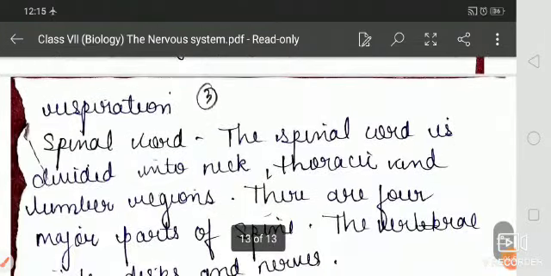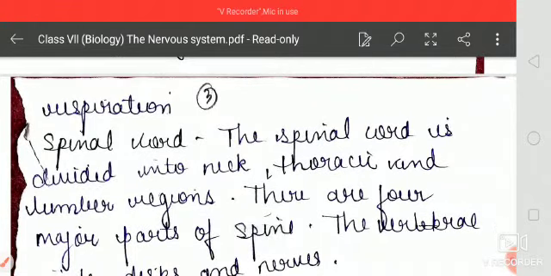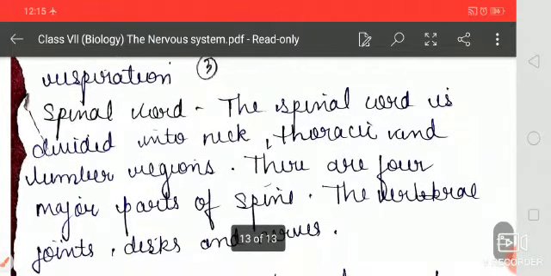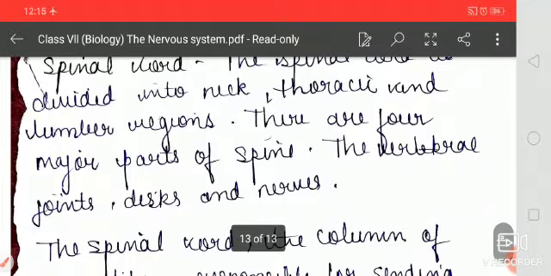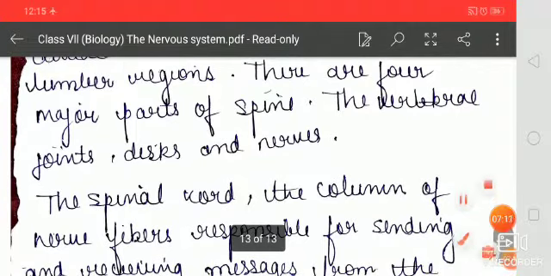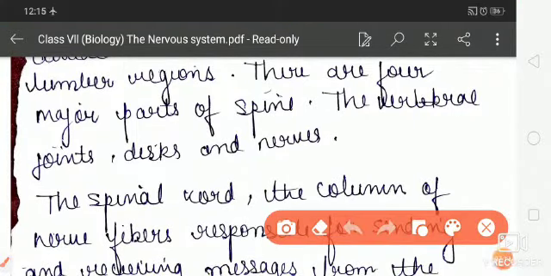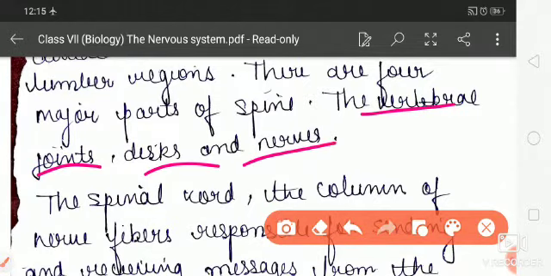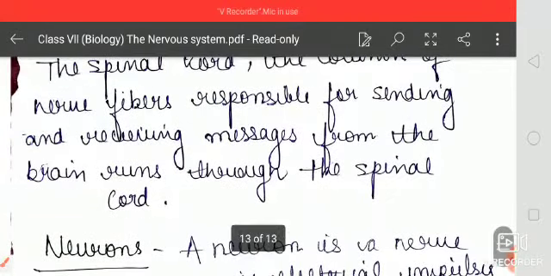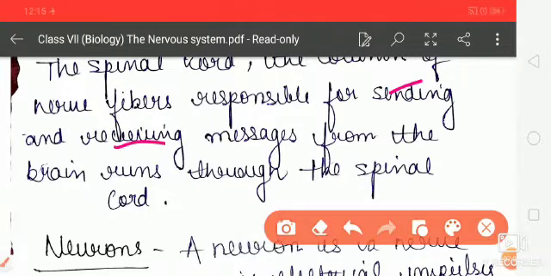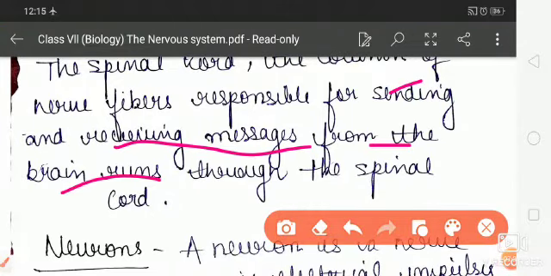Okay, next here you are seeing the spinal cord. The spinal cord is divided into neck, thoracic and lumbar regions, and there are 4 major parts: the vertebrae, joints, discs, and nerves. The spinal cord, the column of nerve fibers responsible for sending and receiving messages from the brain, runs through the vertebral column.